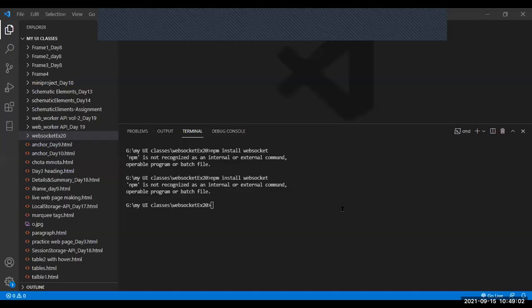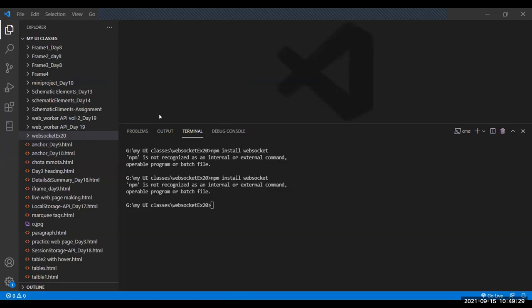Is it visible? Yes, now it's visible. Guys, don't tell the answers, I will ask the questions here. What is the error he is getting here? "npm is not recognized." Guys, npm is present in which software? Node.js. Rupan, my direct question to you: did you install Node.js? No, sir. But without installing Node.js, how is it possible?